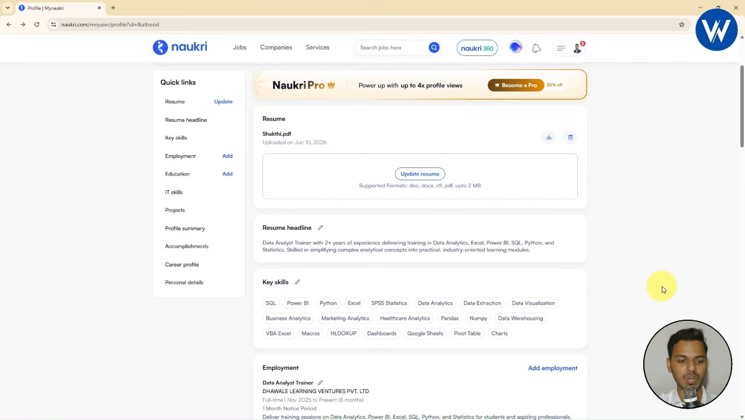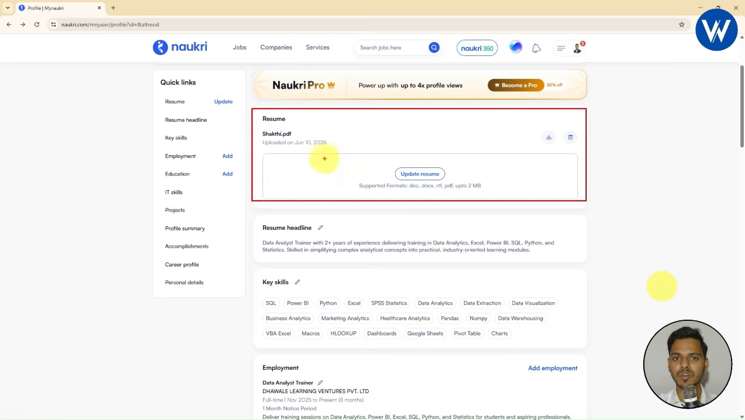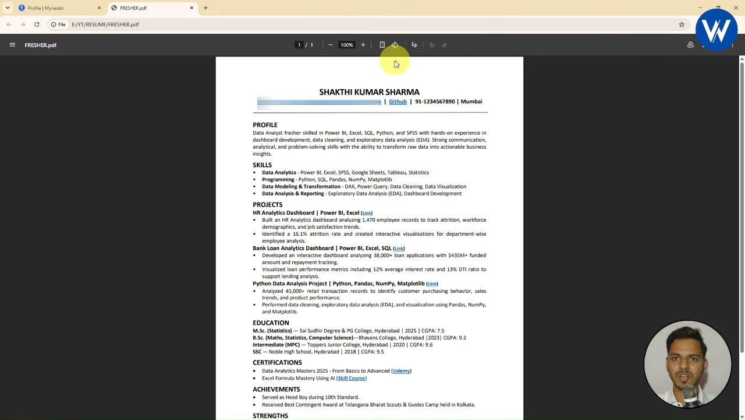Now moving to the next section, you need to mention the resume. Basically you need to add your resume. This part is very important. Look here guys, you need to upload your resume. I had already uploaded my resume, which is completely ATS friendly. So friends, on the screen you can see this is a completely ATS friendly resume. This is a fresher resume.